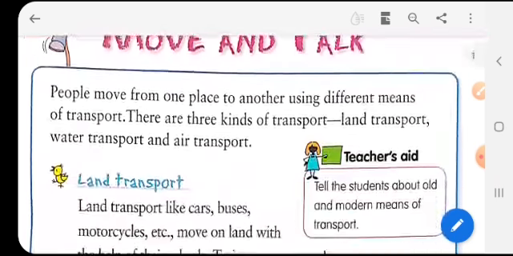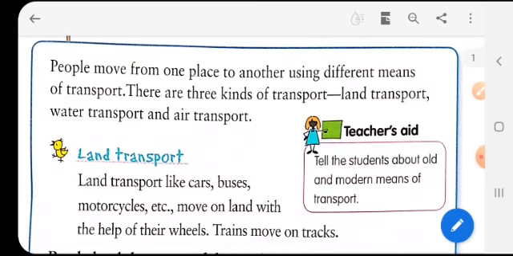Now, people move from one place to another using different means of transport. So, children, when you have to go to a far off place, what do you use? You use either your bicycle, or your bike, or a car, or you fly in an aeroplane, or you go on a rail. So these are different means of transport that take you from one place to another. So there are three kinds of transport.